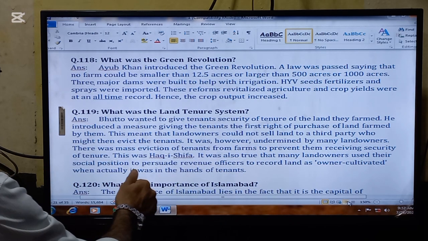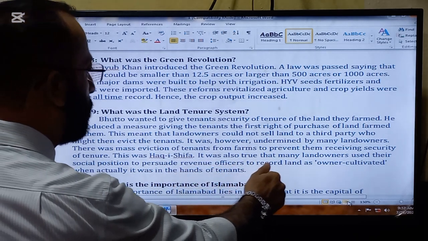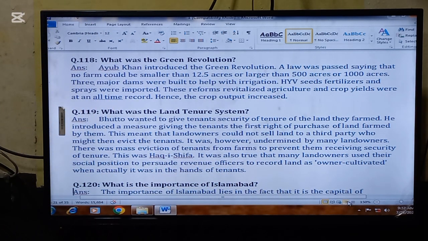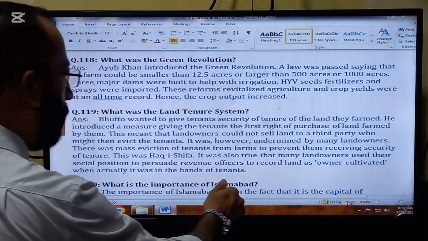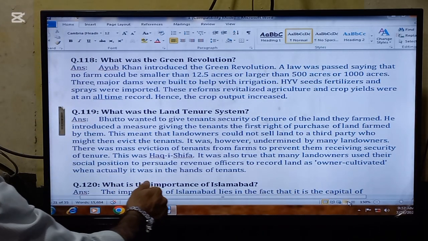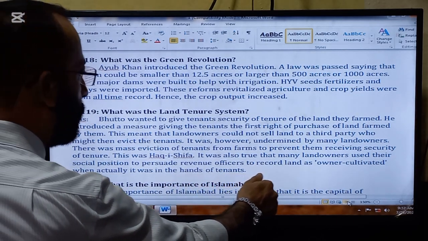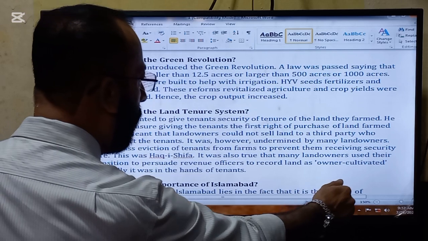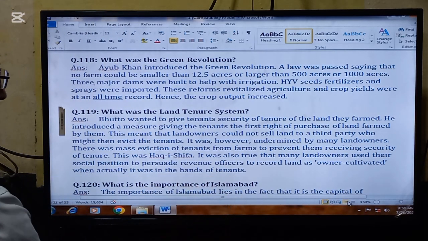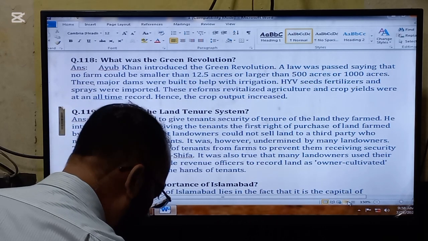There was mass eviction of the tenants from the farms to prevent them receiving security of tenure. This was Haq-e-Shufa. It was also true that many landowners used their social position to persuade revenue officers to record land as owner cultivated, when actually it was in the hands of the tenants. So this was unfair, but that was done.